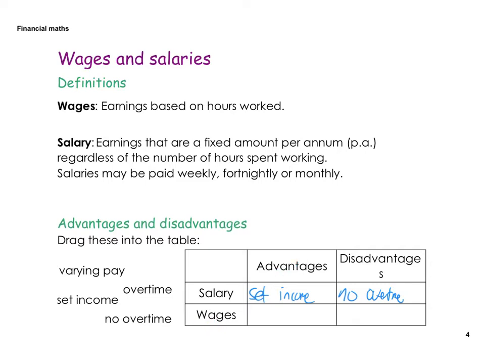Wage, advantage, there's overtime. Work on, say, a public holiday or work late at night, you get paid at a higher rate. And then disadvantage is obviously varying pay. If you can't get shifts, you don't get paid because you can't get work.